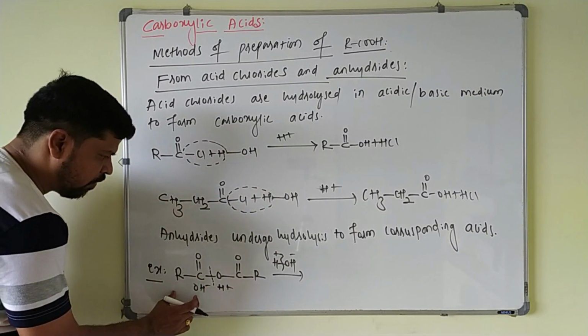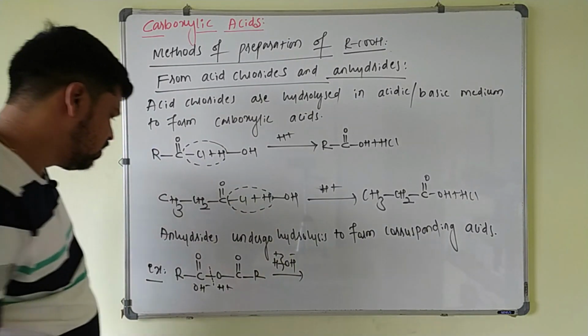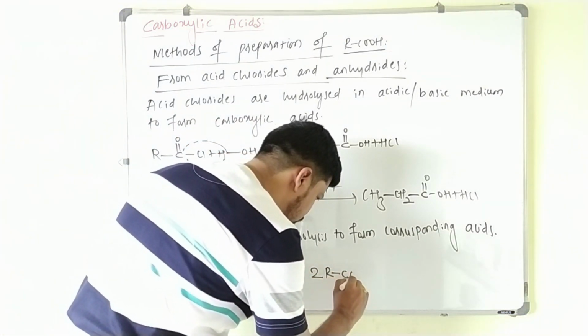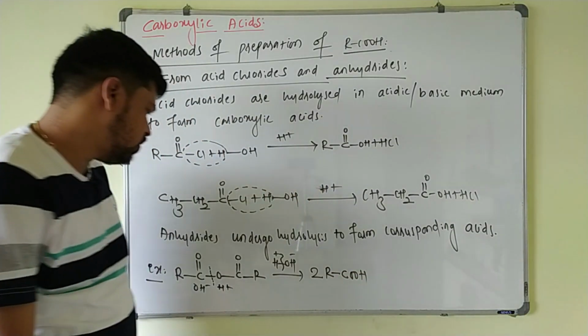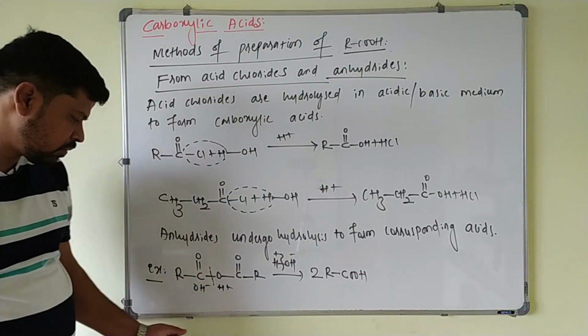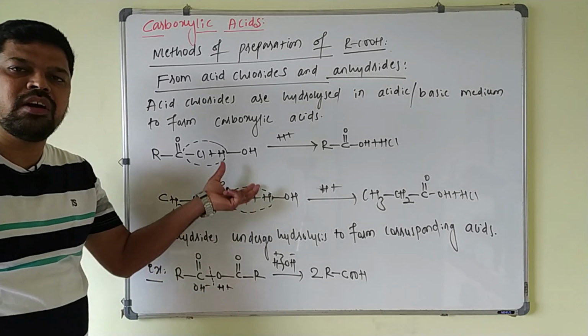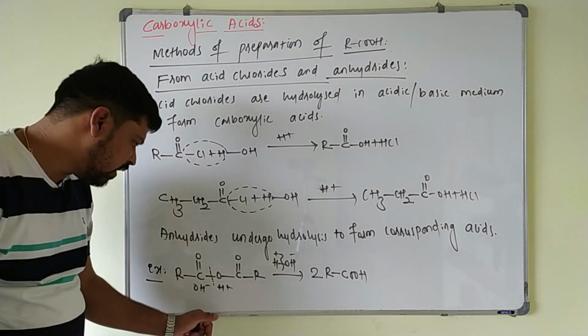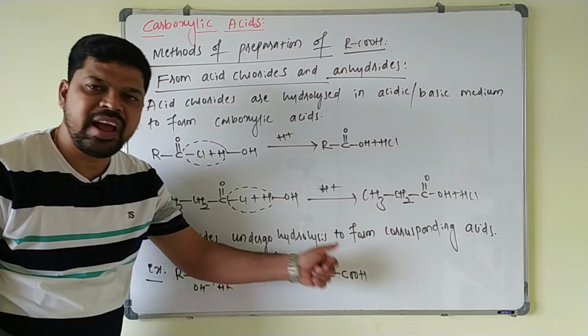This is 1 mole of acid and this is another mole of acid, so that you will get 2 moles of carboxylic acid, RCOOH. These anhydrides are obtained by removing a water molecule between two acid molecules. Again, if you add water, you will get 2 moles of acids only.